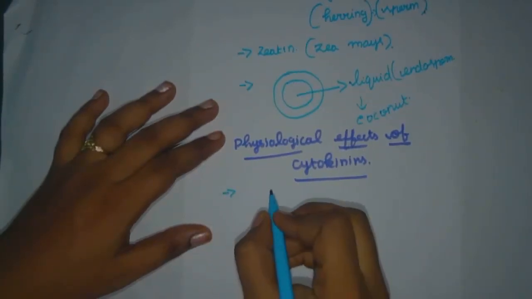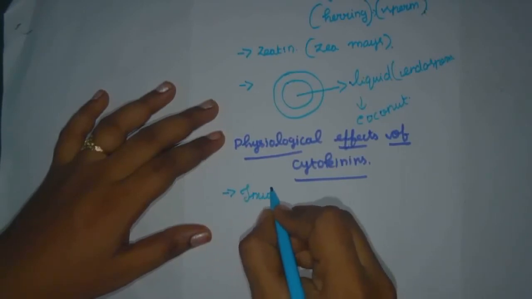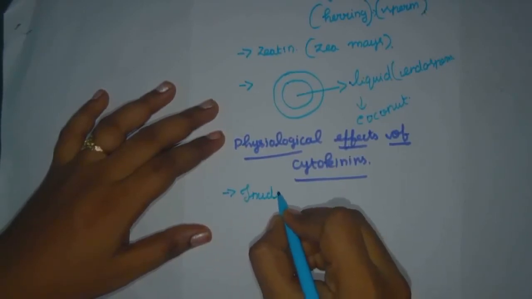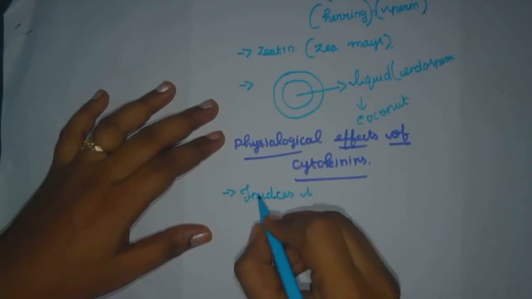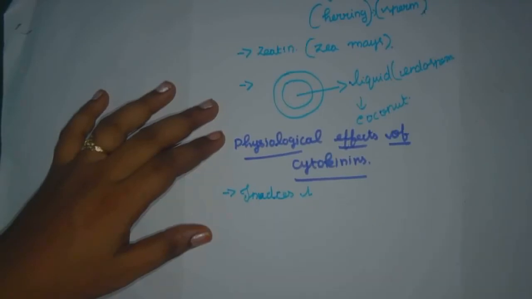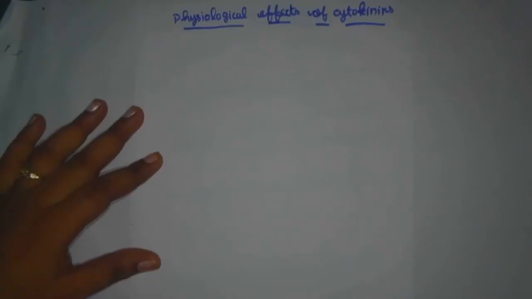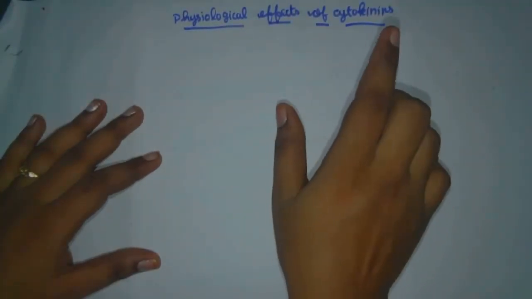inducing cell division in the presence of auxin. Induces the cell division. Sorry, just once again. Next topic, we are having the physiological effects of cytokinins.